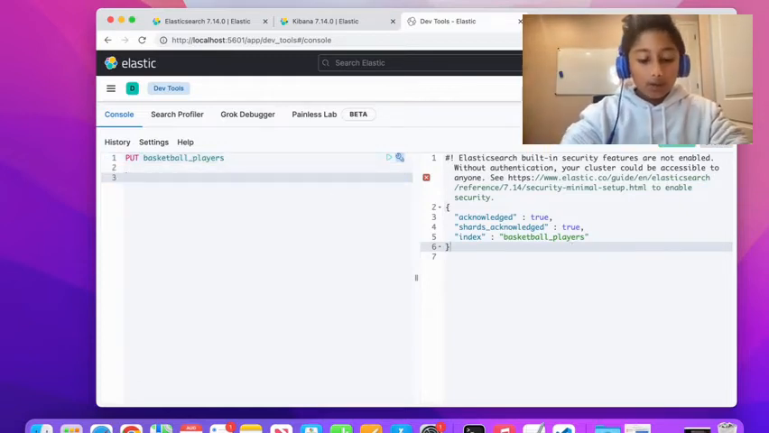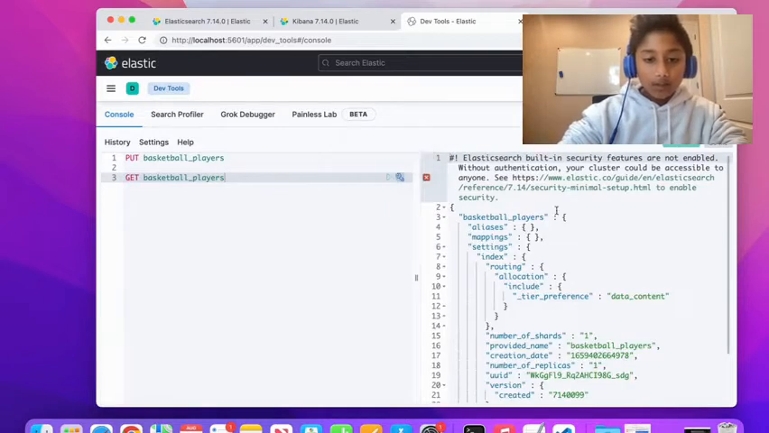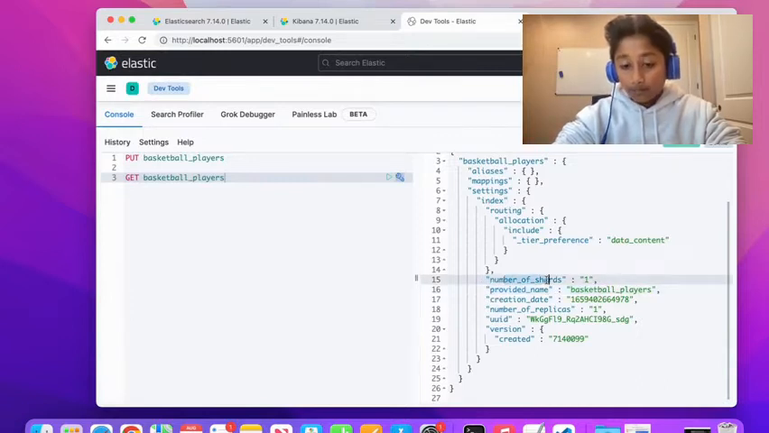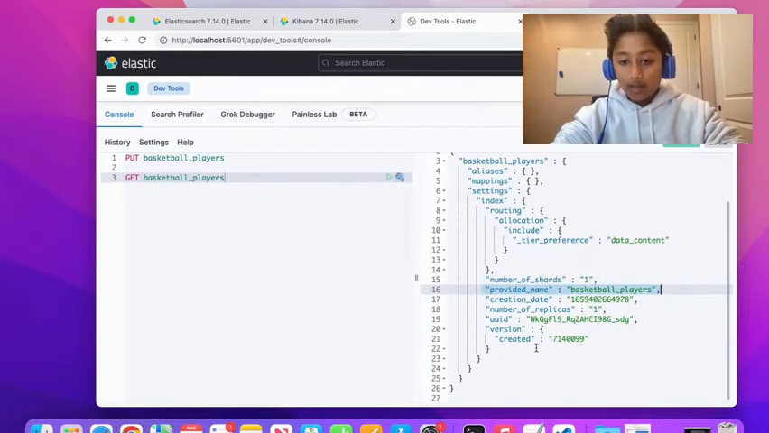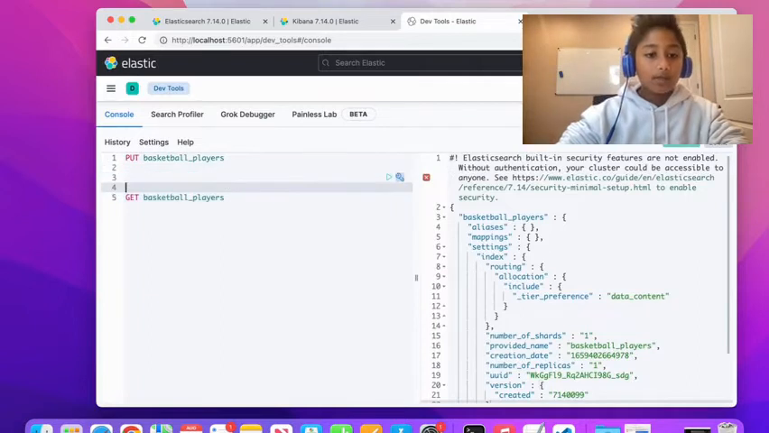Perfect. So now let's actually add some data into this. Actually, before we do that, let's actually get this. We say GET basketball players, and then we just run this, and it shows our basketball players. You can see we have one shard as default. We have our name, but no data in it yet. Okay, so now let's add some data into it.